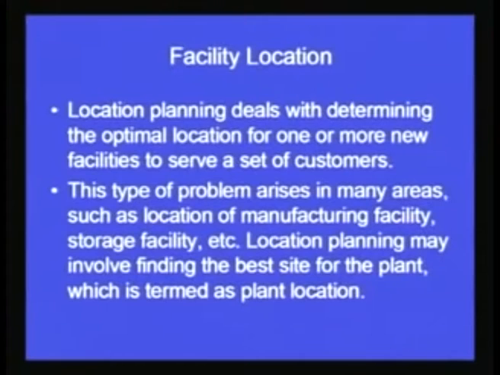Now as we have already decided that the location of the plant would be in such and such territory, in such and such area, in such and such zone of the country, then after selection of the particular area, we have to decide how the facilities would be located within the plant.